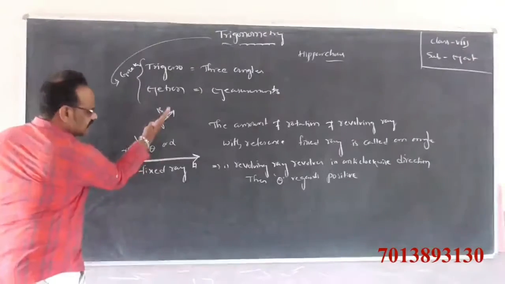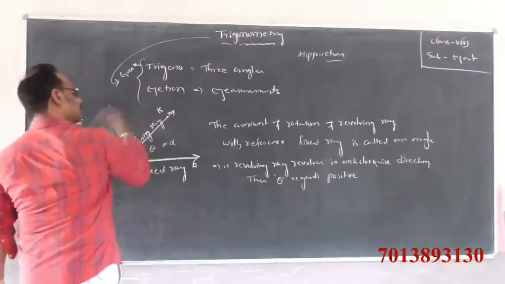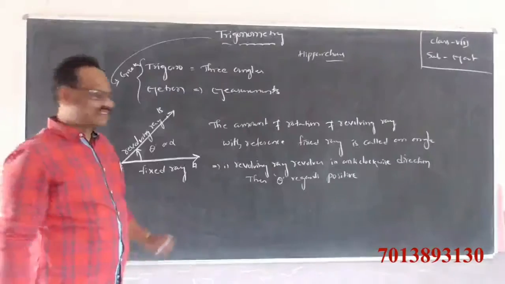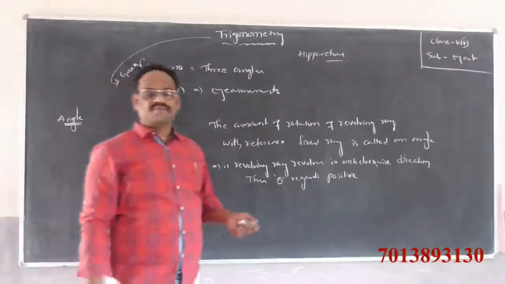This is the revolving ray. It revolves like this, that means anti-clockwise direction. Then theta records positive.